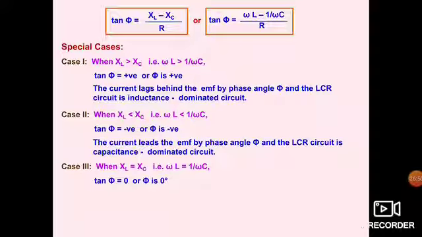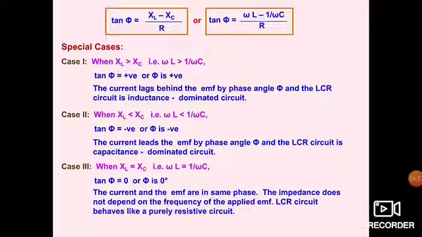When XL is equal to XC, definitely omega L and 1 by omega C will be the same. Tan phi is 0 or phi is 0 degrees. In this case, current and EMF will be in the same phase. So impedance will not depend upon frequency, it will only depend upon resistance, because XL minus XC will be 0 in this situation.